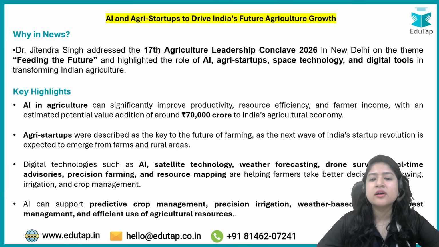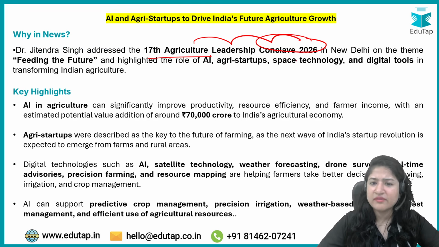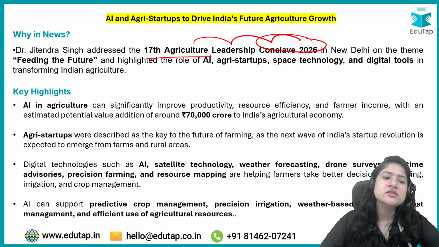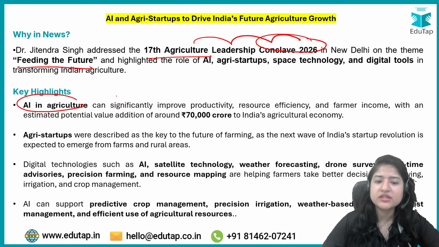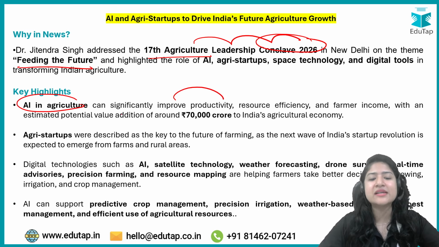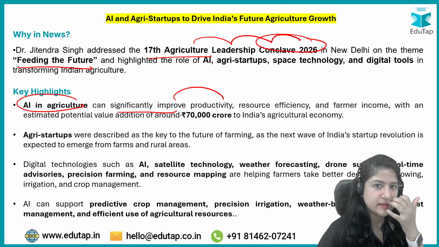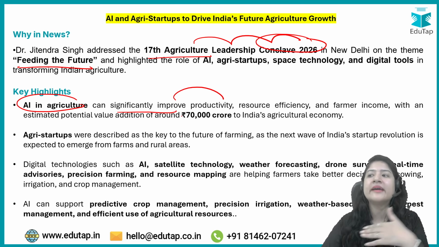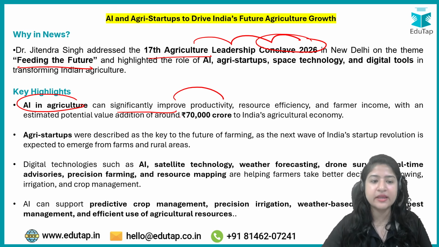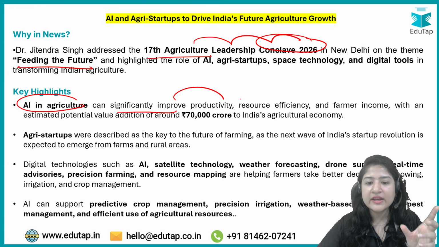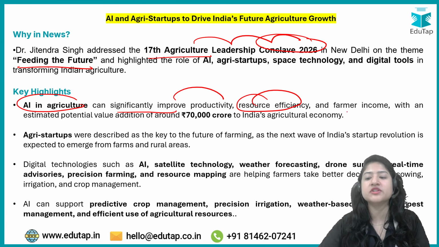तो बेसिकली 17th एग्रीकल्चर लीडरशिप कॉन्क्लेव हुआ था, वहाँ पे the theme was Feeding the Future. ओके, and they talked about how AI in agriculture has significantly improved productivity. These are the lines which you can add in descriptive writing. Sometimes when you read some line, and when you're writing descriptive answers, you can use these lines. ठीक है, AI in agriculture has significantly improved productivity, resource efficiency and farmer income.